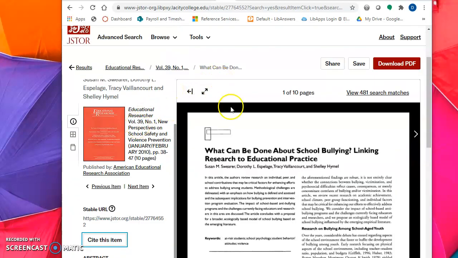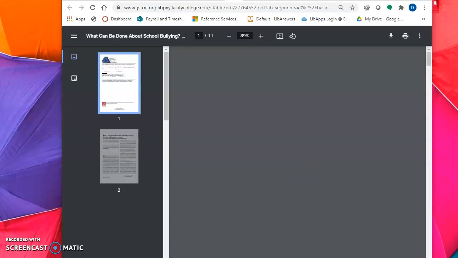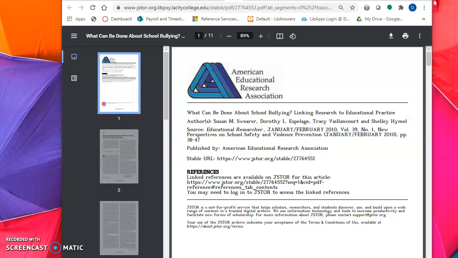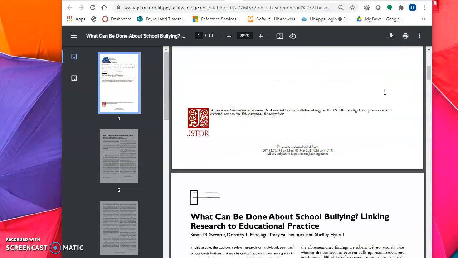And then up over here, I'm going to click on download PDF. And this one says it's 11 pages also, which still for peer review, that's kind of short. Sometimes you'll find some that are 30, 40 pages long. There's a lot of research in there.